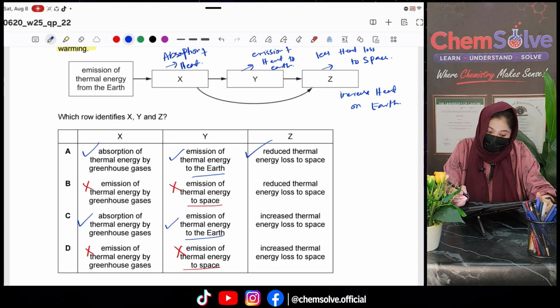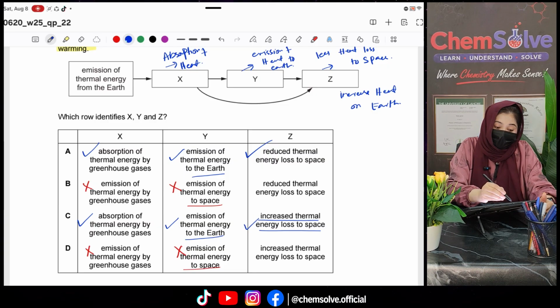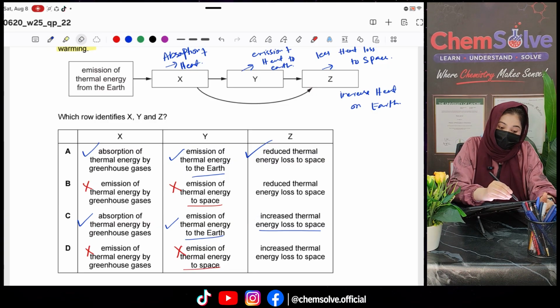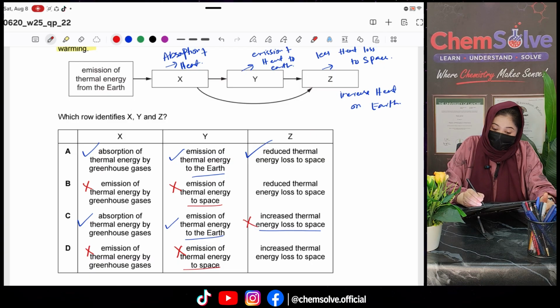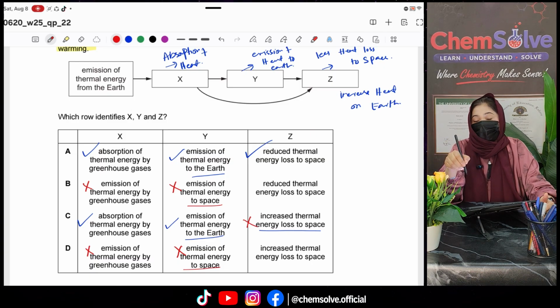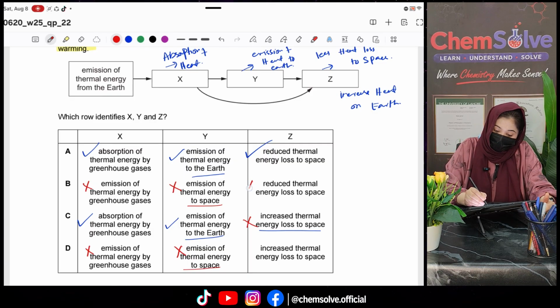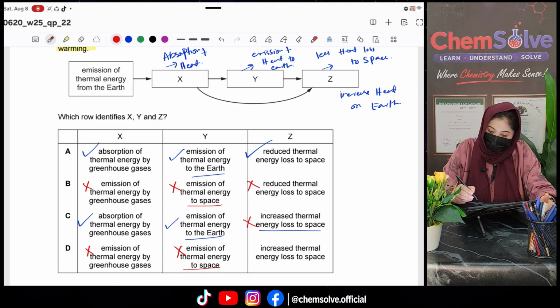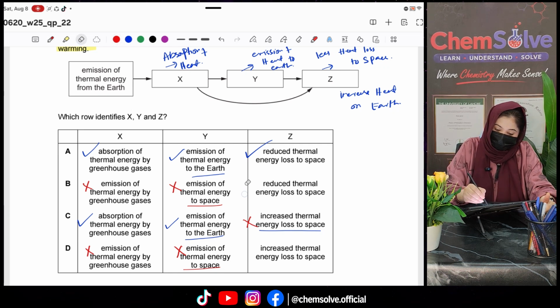Yes. While C says increased thermal energy loss to space. If there were increased thermal energy loss to space, it means the earth becomes cooler, while in global warming the earth heats up. So this is wrong. That's why the correct option for this question is option A.